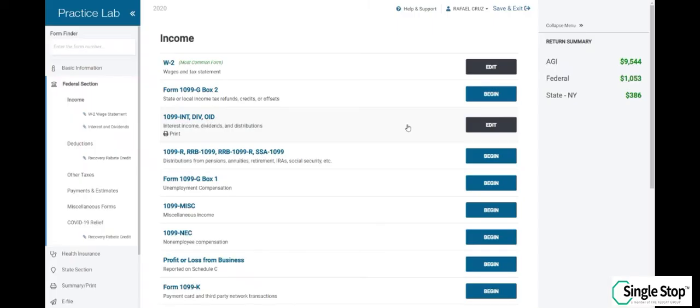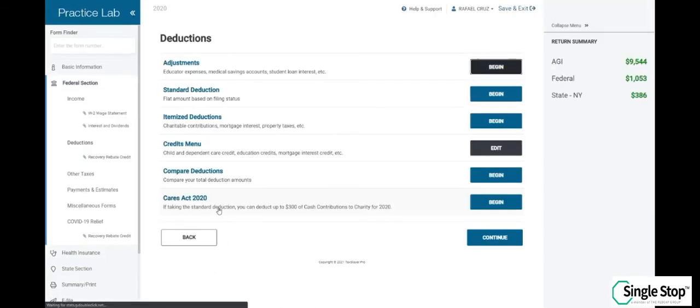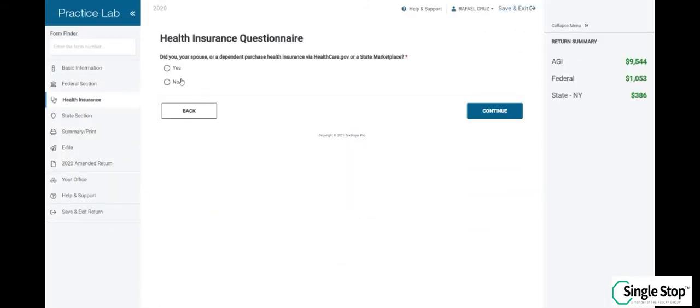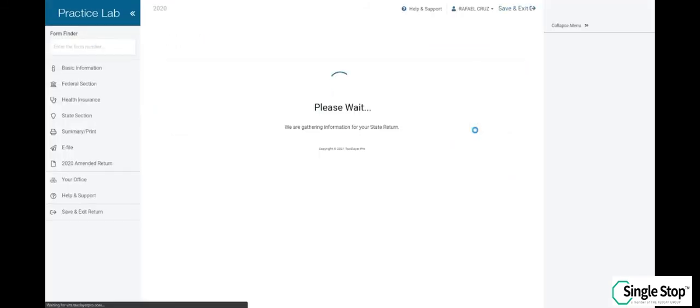So we've entered the 2 sources of income that Raphael gave us. Scroll to the bottom of the page and click continue. We're now on the deduction page. Raphael does not qualify for any credit because he's a dependent. His exemption is 0. So we can jump to the health insurance section by using the menu on the left side of the screen. We know he was covered under his parents' insurance, so no, he did not purchase it from the marketplace. Click continue and click edit to start his state return.